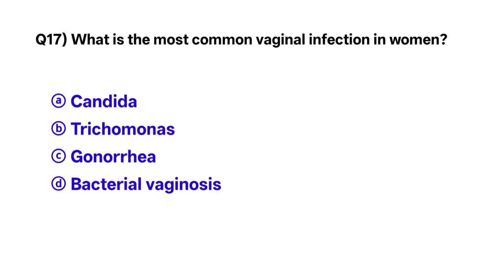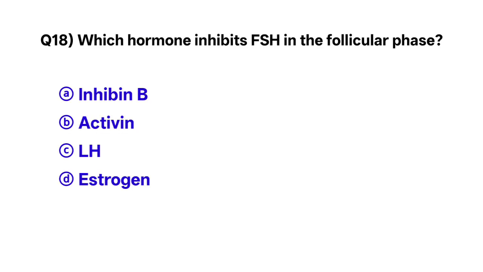Question number 17. What is the most common vaginal infection in women? The correct option is D. Bacterial vaginosis. Question number 18. Which hormone inhibits follicle stimulating hormone in the follicular phase? The correct option is A. Inhibin B.